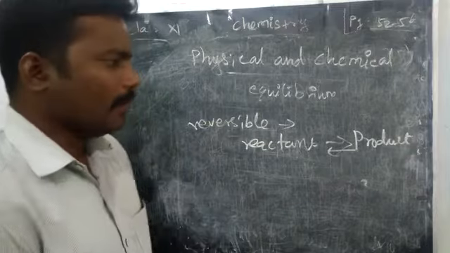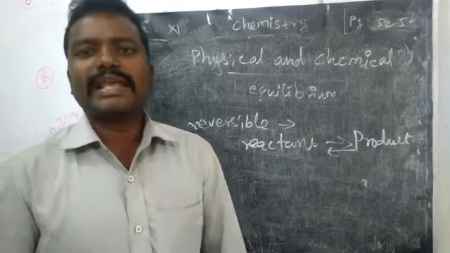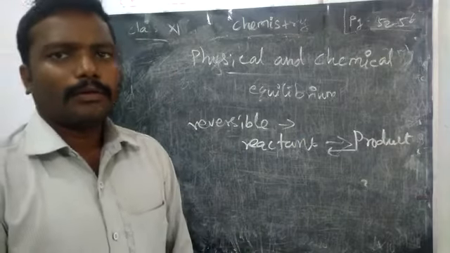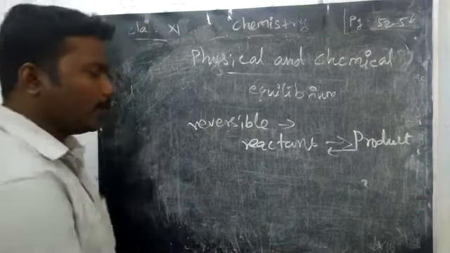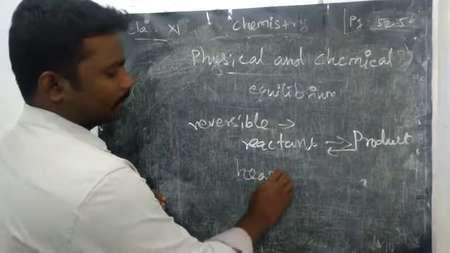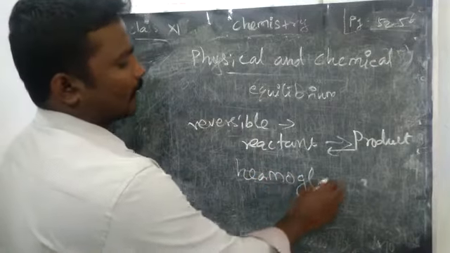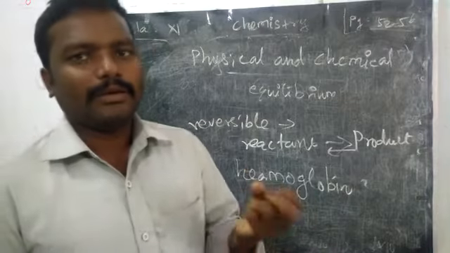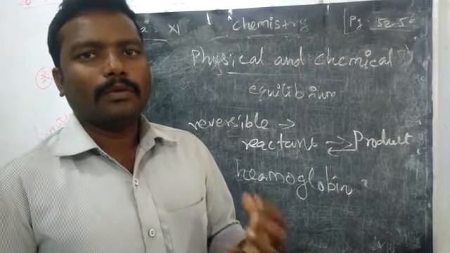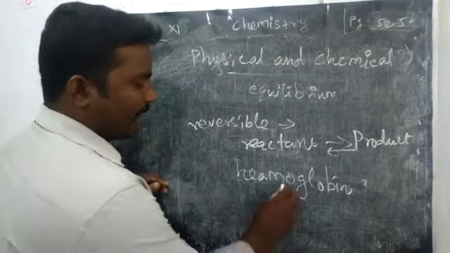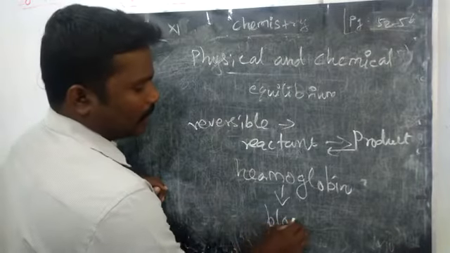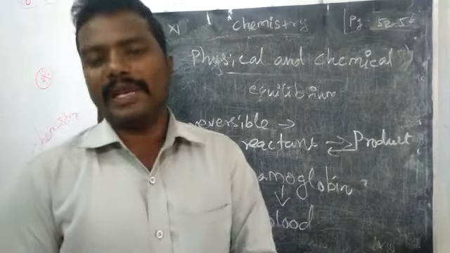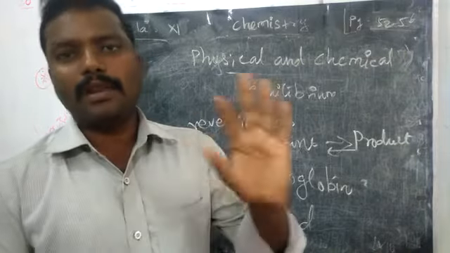Okay, right? Here we can see one best example for reversible reaction. What is that? Do you know about hemoglobin? What is hemoglobin? Yeah, very good. Our body has blood, and that blood has a chemical complex named hemoglobin, in the red blood cell.